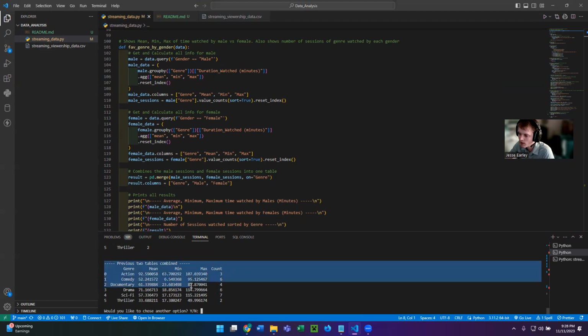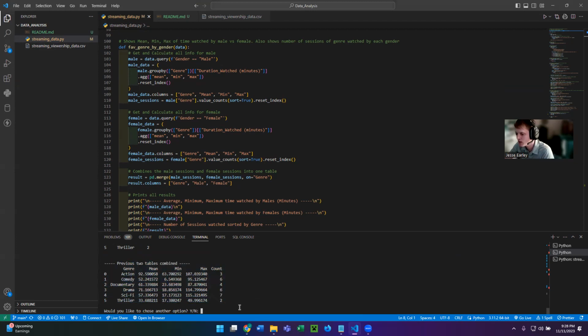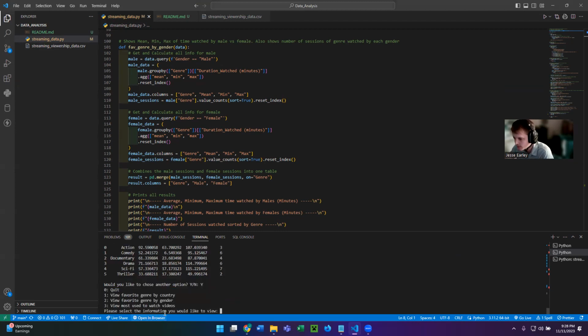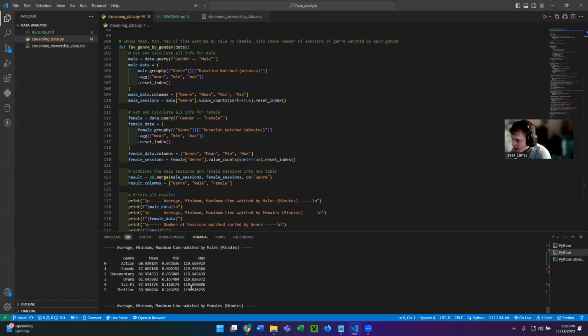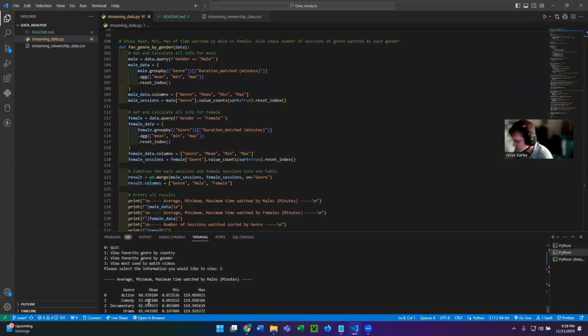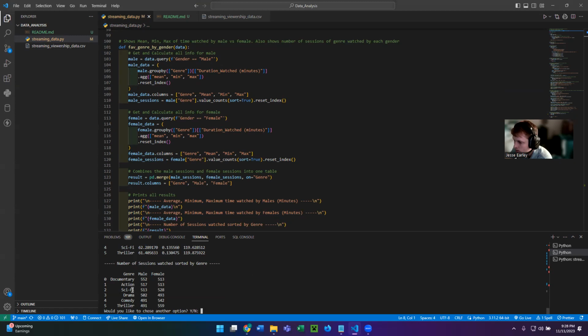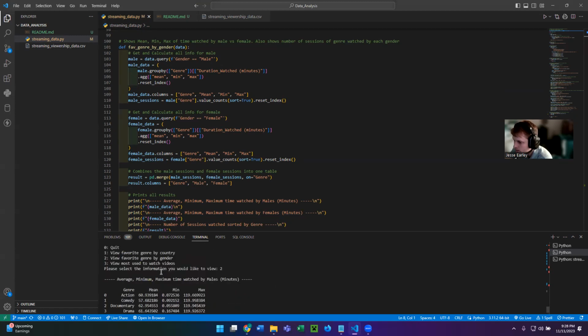And then the third table, I was able to combine the 2 tables. You can choose another option, which I'm going to say yes. I have the option to view favorite genre by gender. So that's number 2. And it's the same 3 tables that it shows here.